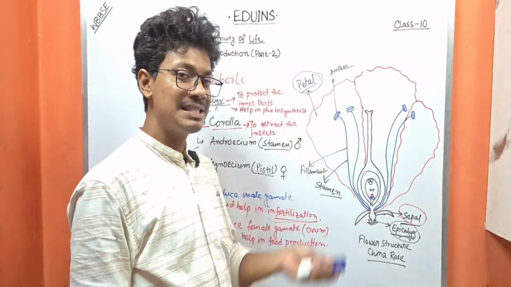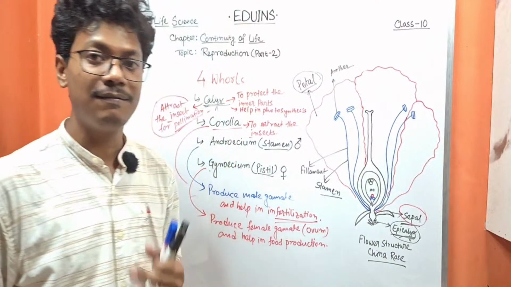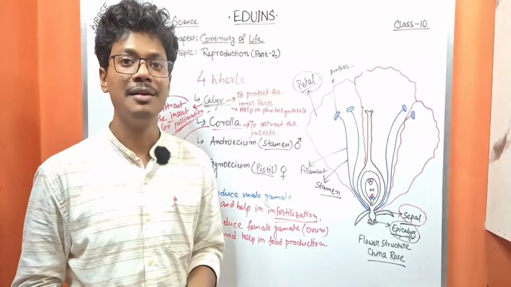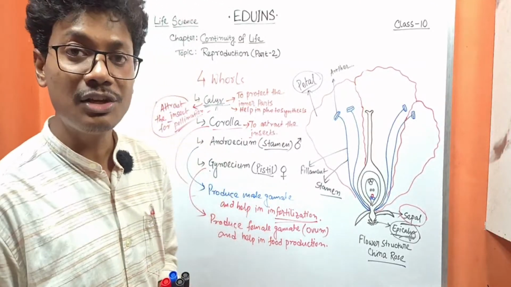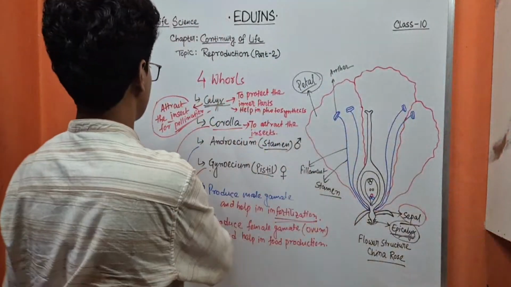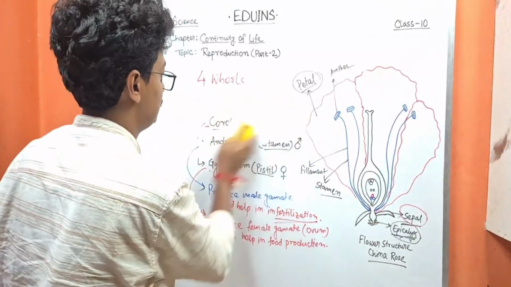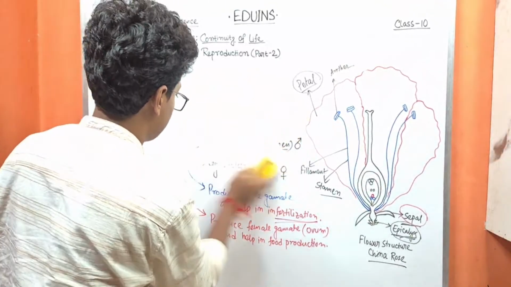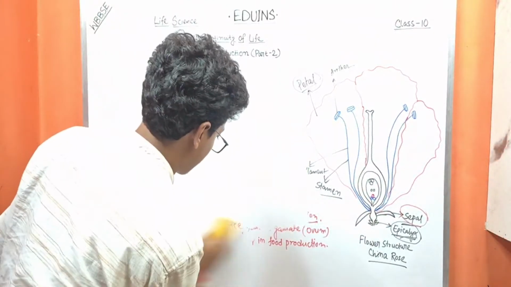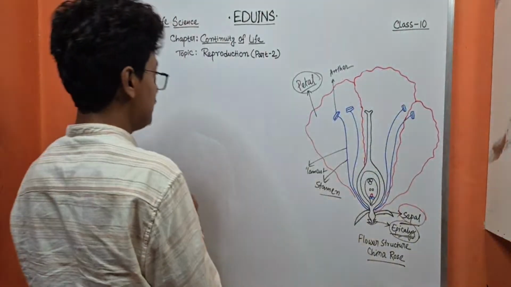Based on the presence of the androecium and gynoecium, or stamen and pistil, the flowers are divided into two types, that is unisexual flower and bisexual flower. So what is a unisexual flower? From the name, of course, uni means single.